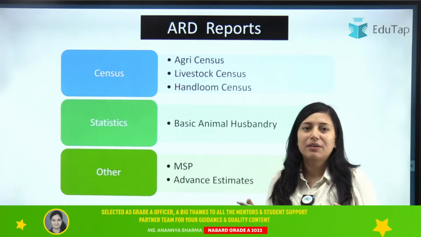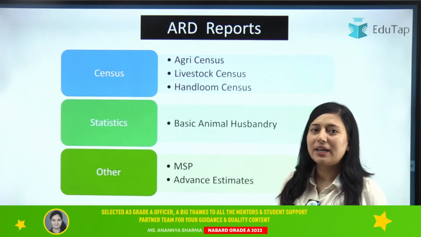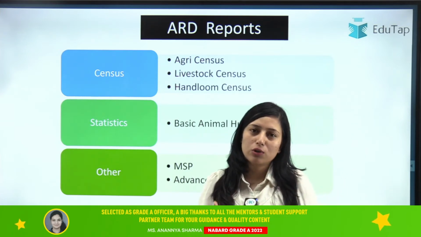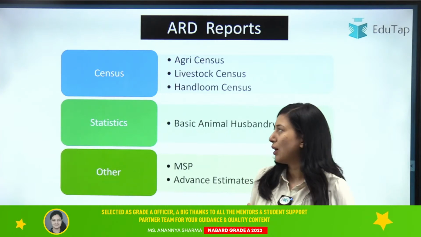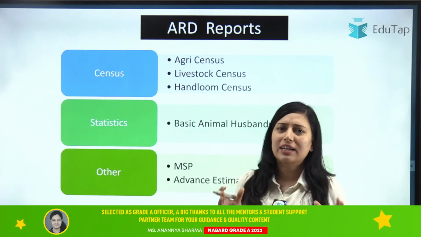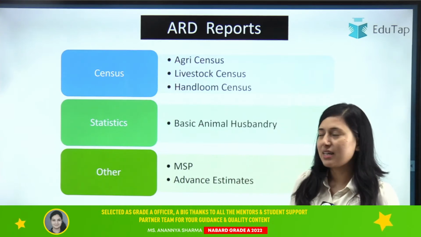So, hello everyone. Welcome to EduTap and welcome to this session. Today in this session, we will be covering your ARD reports. Reports are a very important part of your ARD current affairs, right? So today we will be covering these reports. I've written here what all reports we are going to cover. A few of them I have already covered in a separate session, but if you have already covered all those, we will be revising. This will be your revision session, okay? If you have already covered, good, and if you're new, then no need to worry. We will be covering this in detail in this session.